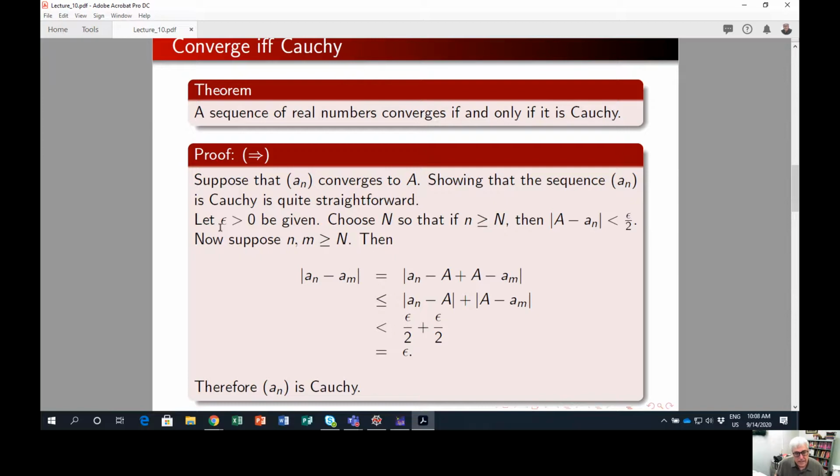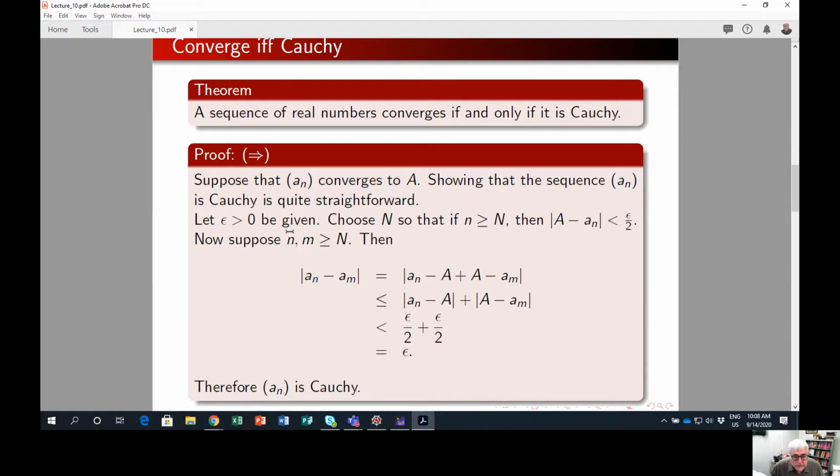So we let our epsilon greater than 0 be given, because we're just checking the definition. We then need to find a capital N which satisfies the conditions in our definition.